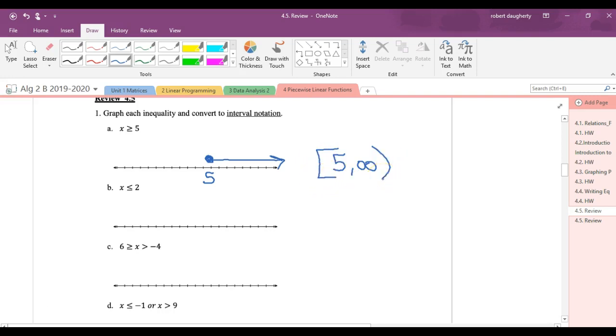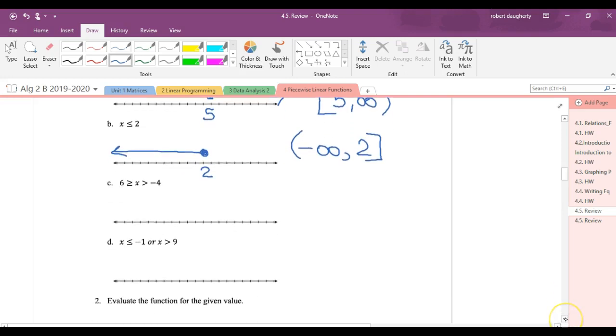X is less than or equal to 2. Somewhere on this number line is a 2. Closed circle, shade to the left. This is the interval from negative infinity up to 2, including 2. Okay.